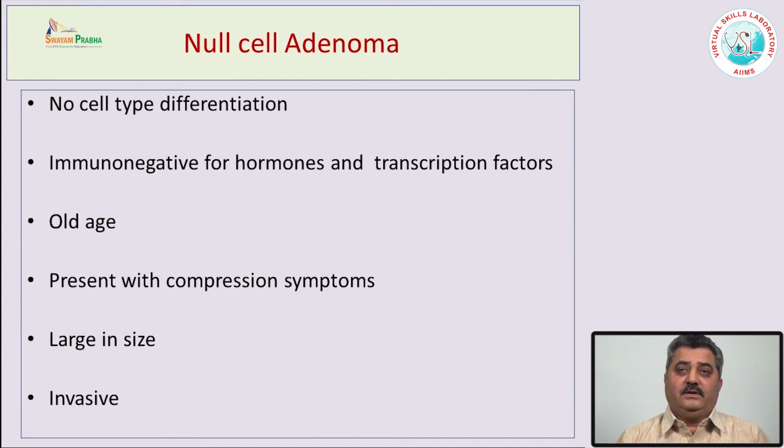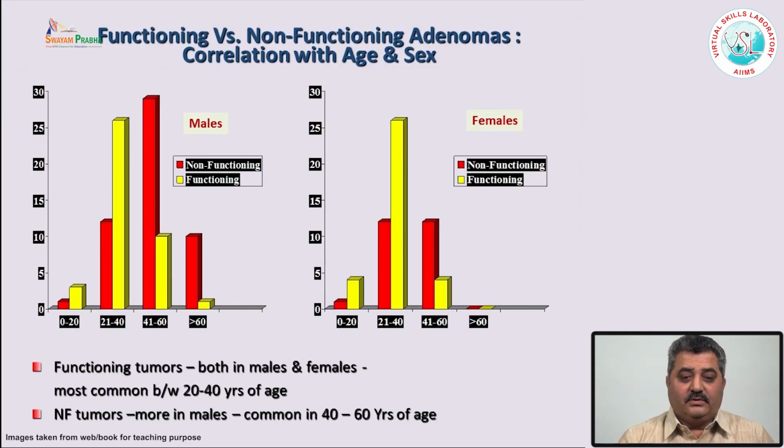Null cell adenomas are the ones which do not produce any hormones, or if they produce some hormone, it is not functional. There may be something wrong in the aggregation or in the secretion of these hormones. They occur in older age, and most of them present with compression symptoms, visual symptoms, intracranial hypertension, headache, vomiting. They are very large in size and they increase in size, and they may be invasive, which may invade the suprasellar regions, cavernous sinus, and go to the posterior fossa. Many times they are giant pituitary adenomas.